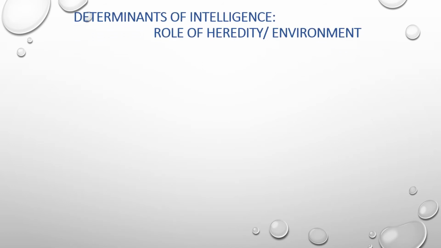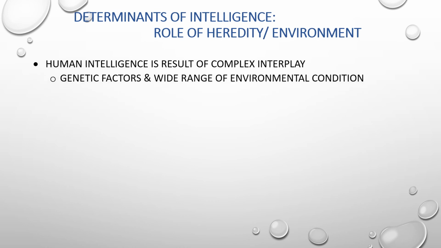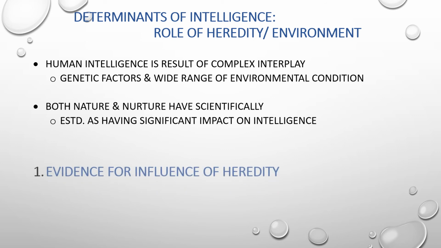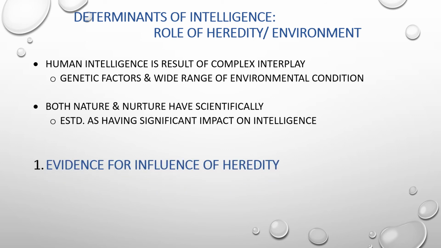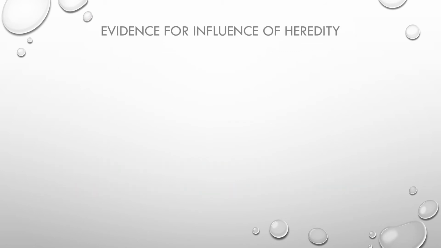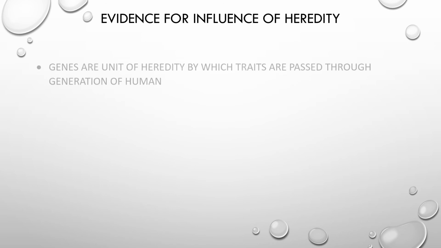Now we have determinants of intelligence, the role of heredity and environment. Human intelligence is the result of a complex interplay of genetic factors and a wide range of environmental conditions. Both nature and nurture have been scientifically established as having significant impact on intelligence. So first, talking about the evidence for the influence of heredity, and then environmental factors. Now, evidence for the influence of heredity.